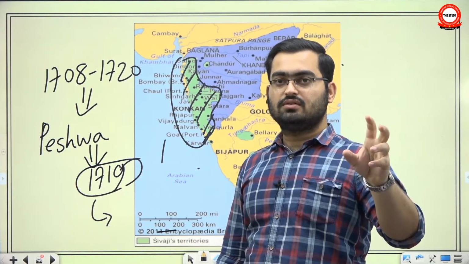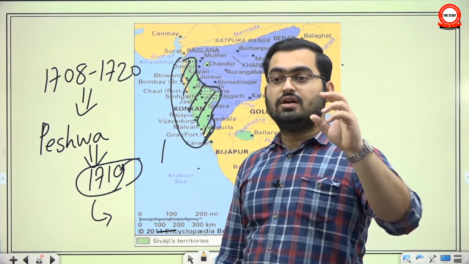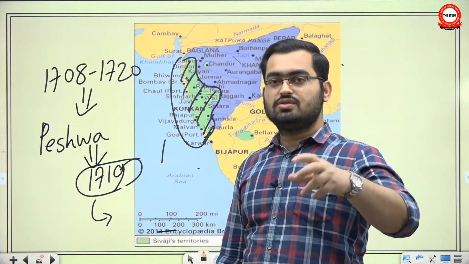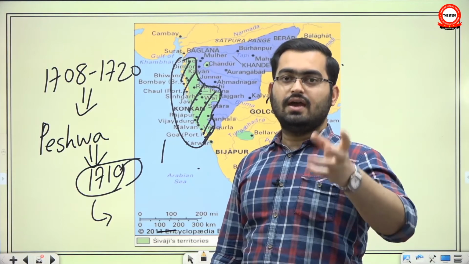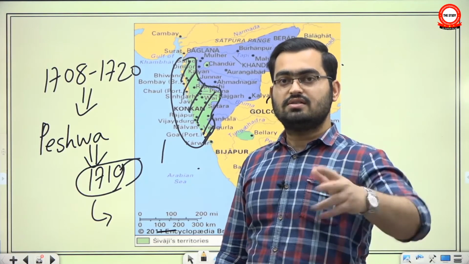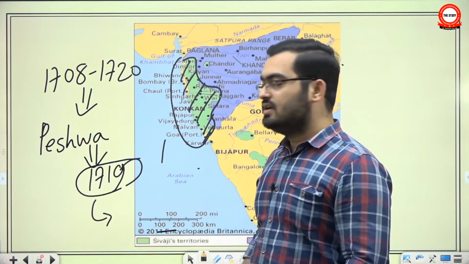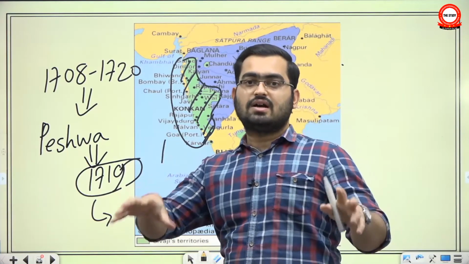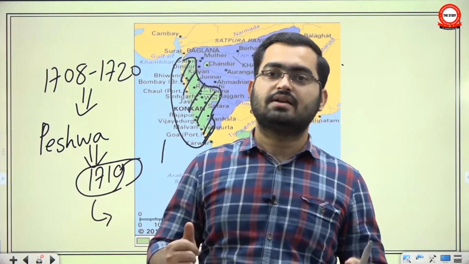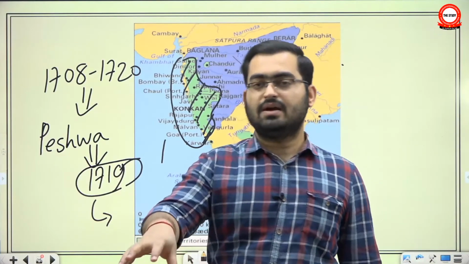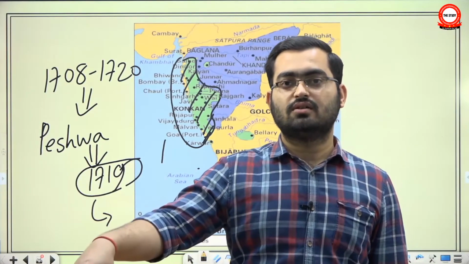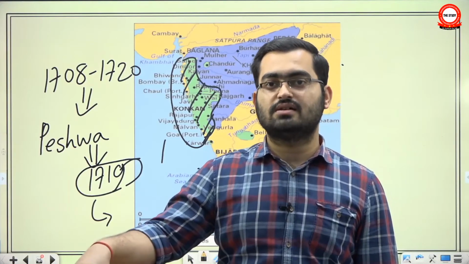25% of Chauth, 33% of Chauth, because Chauth is already the fourth, okay, and the full Sardeshmukhi amount. Rest they could keep with themselves. And this practice of appointing Maratha Sardars over different areas, this continued even when the Maratha Empire expanded. So Maratha Empire eventually turned into a confederacy of powerful Maratha Sardars.